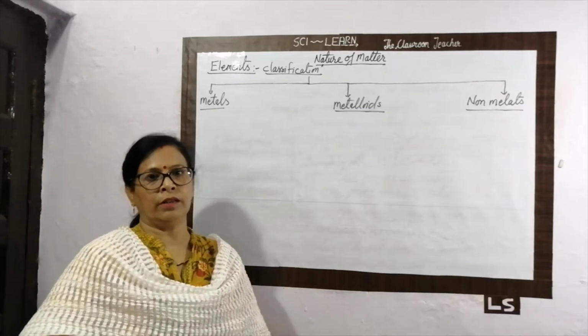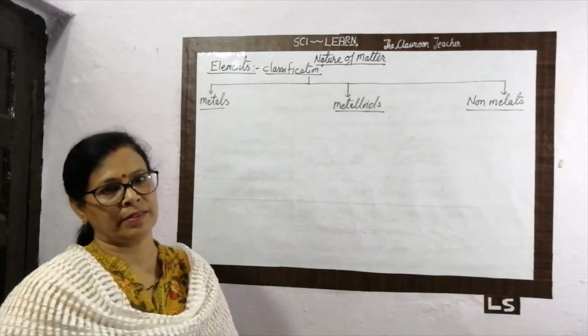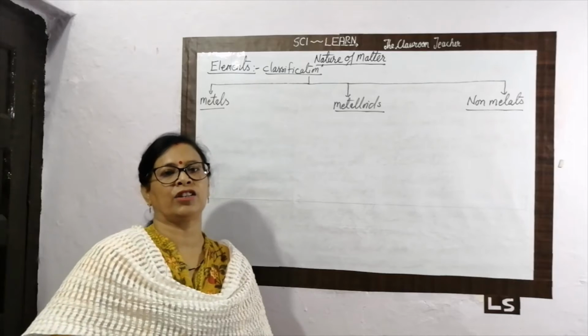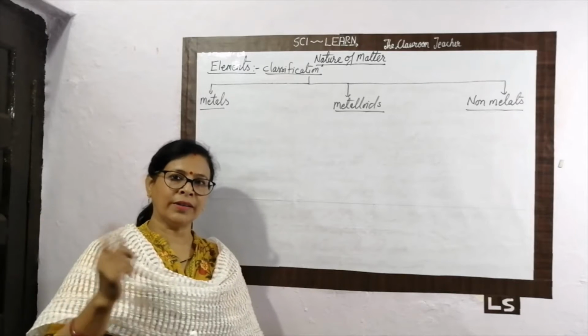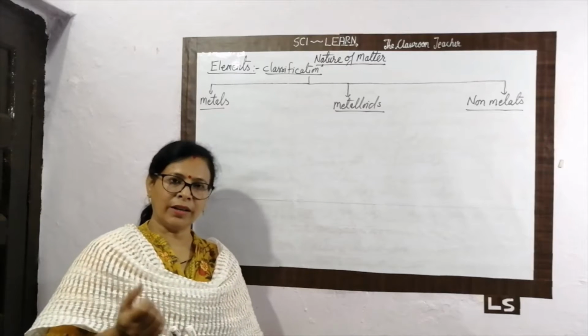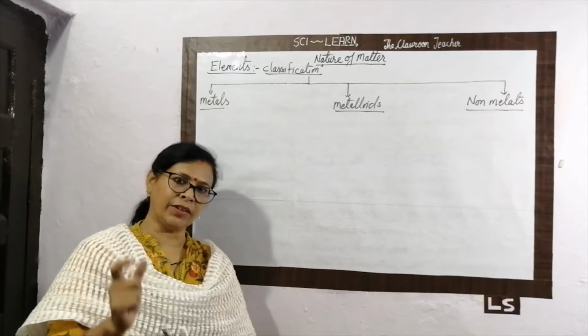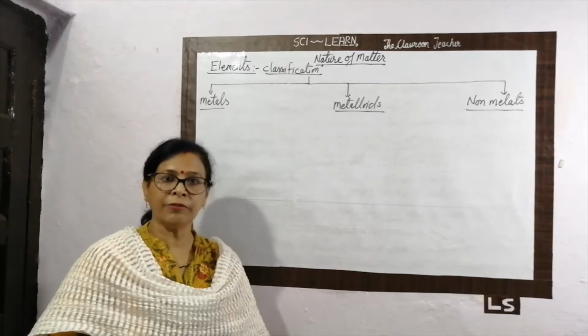I am going to write all the characteristics of metals. You have to compare them with the characteristics of non-metals, which you already studied in the 8th class. I will simply write the term and give the definition, but you have to write the definition in your copy also.